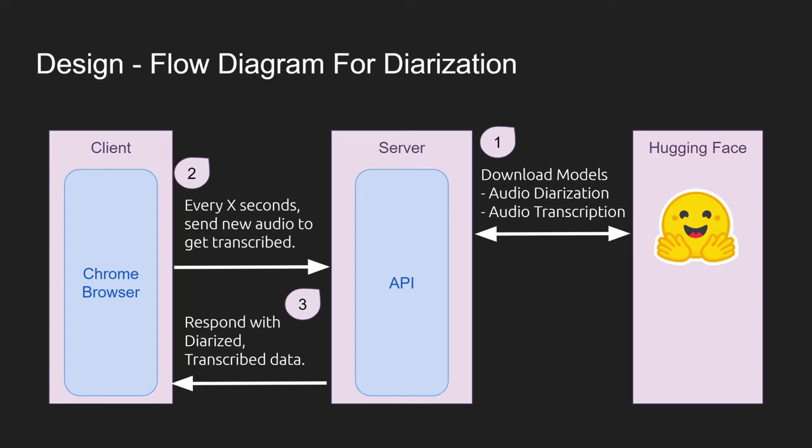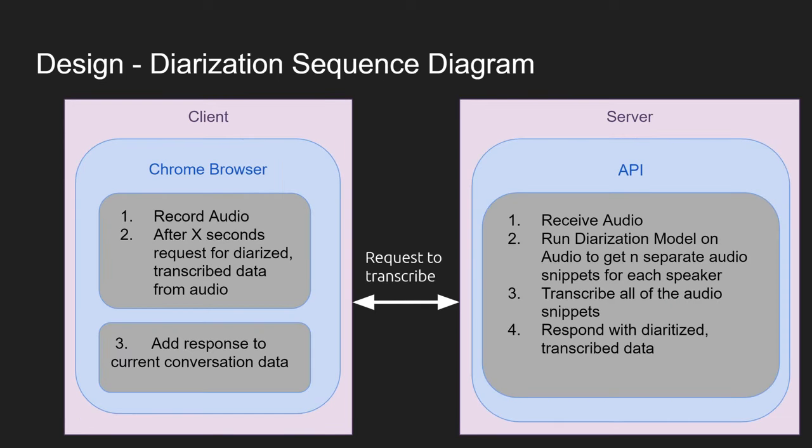Then the browser again calls the server asking for suggestions, and that's from project 1. This is the more detailed description of what I just went over. Note that the API receives the audio, runs diarization, and then transcribes the audio snippets, and then responds with diarized transcribed data.